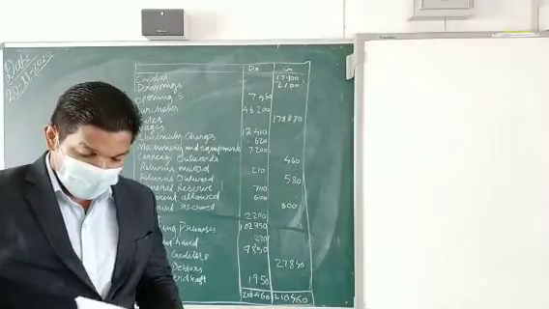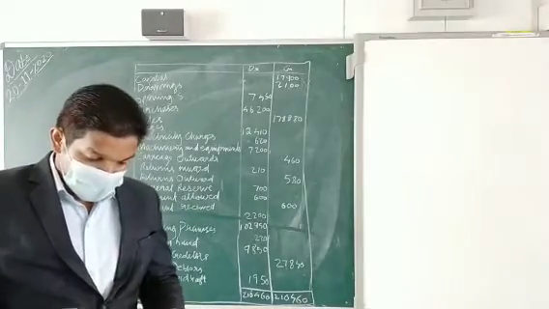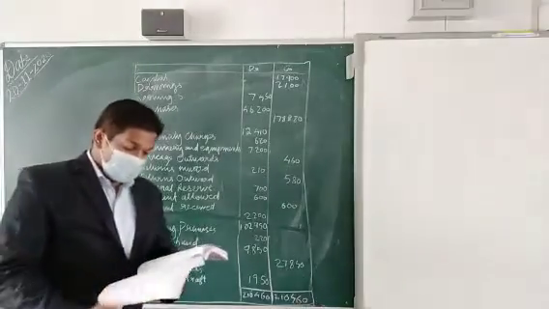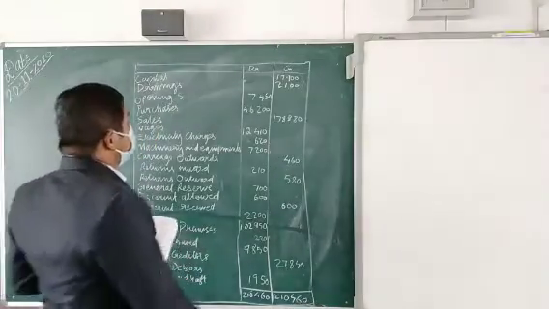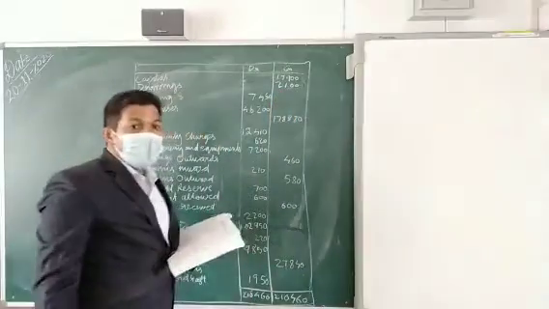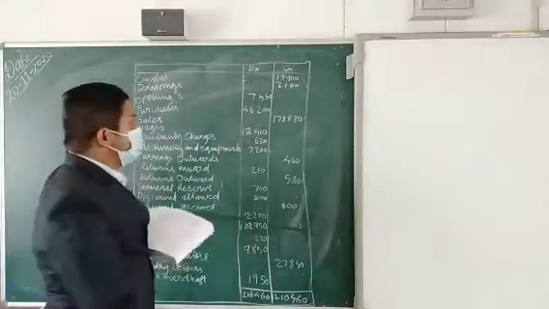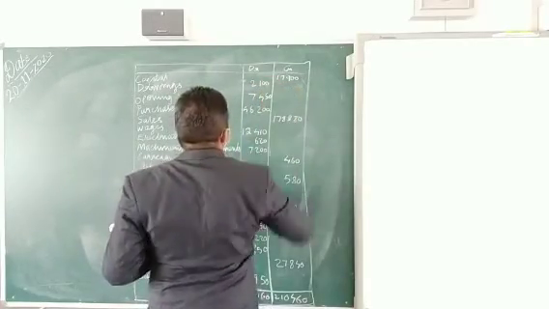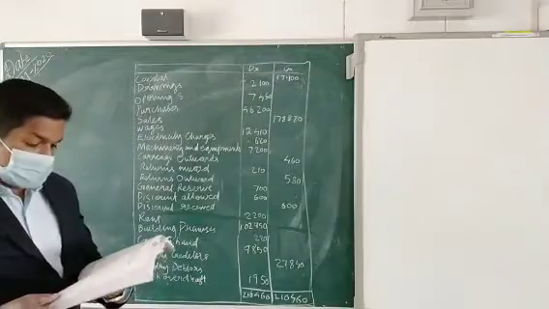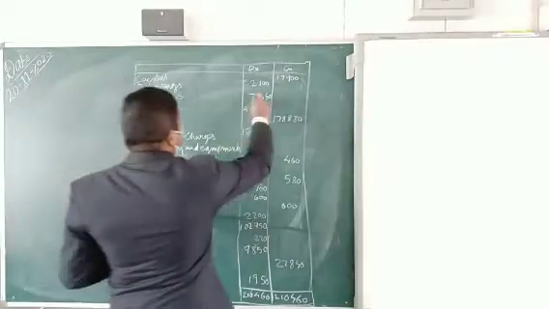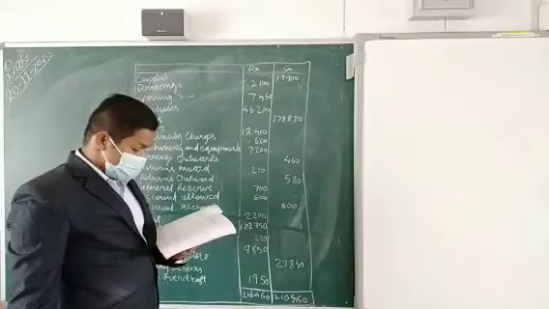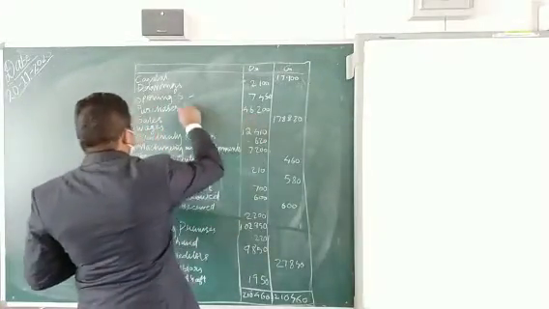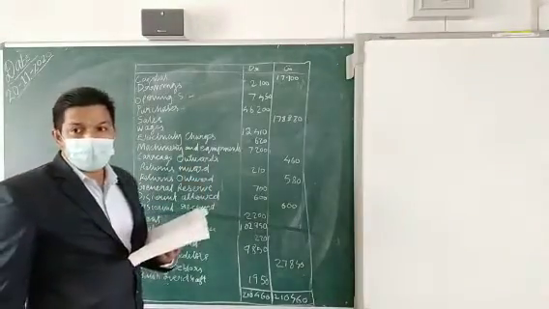Here you can find, one by one, where the mistakes are and which side each item should be on. Drawings are given on the credit side, but they have to be on the debit side. Opening stock is written on the debit side, and that is correct. There is no mistake. Purchases are given on the debit side, that is also correct.